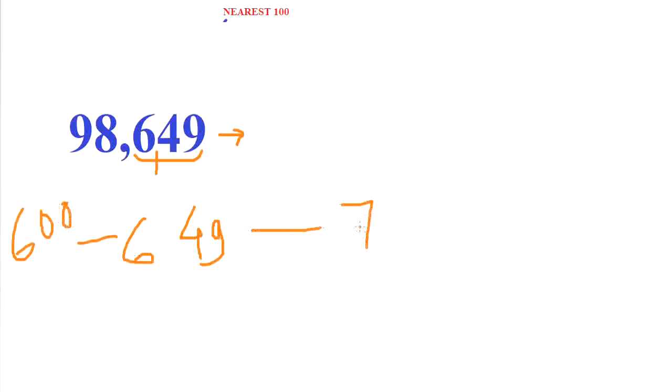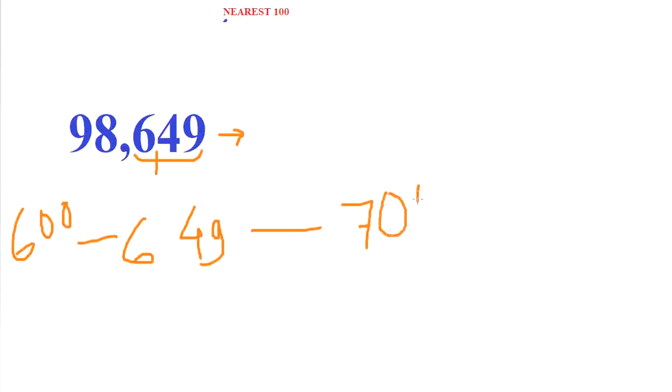Again to this number we have to round up to its nearest 100. So which digits are there up to 100 place? Yes, these three, 649. This number is between 600 and 700.